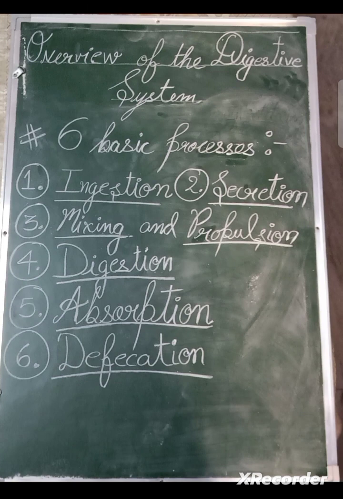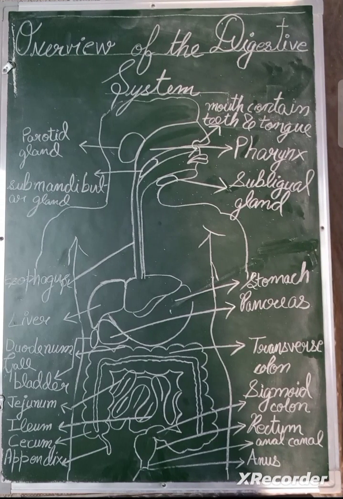Now the last one is defecation, that is waste, indigested substances, bacteria, cells shed from the lining of the GI tract and digested materials that were not absorbed in their journey through the digestive tract leave the body through the anus in a process called defecation. The eliminated material is termed as feces, जो कि जैसे कि मैंने पहले भी बताया था कि जो मटेरियल एलिमिनेट हो रहा है बॉडी से उसे हम फीसिस कहते हैं.